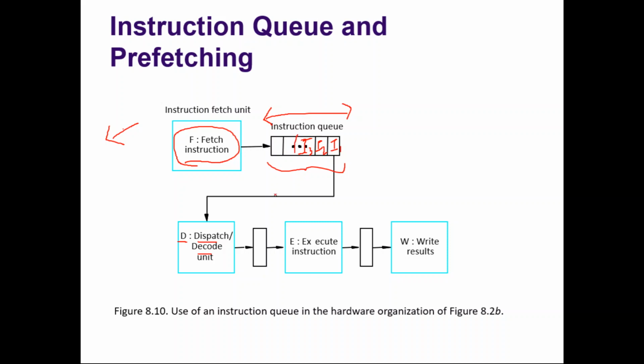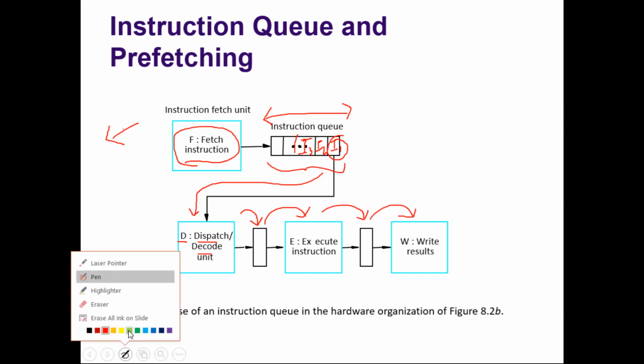So the job of the dispatch or decode unit is to just take an instruction from the instruction queue and decode it. It will remove one instruction from the instruction queue, decode that instruction, fetch the operand and keep it in the buffer as usual. The execution unit will take these contents and execute, and write the output in its buffer, that is the ALU's output. The write unit will take this output and write it in the appropriate register. So here we are introducing an instruction queue, so the fetch unit can fetch and keep the instruction in the instruction queue in advance.